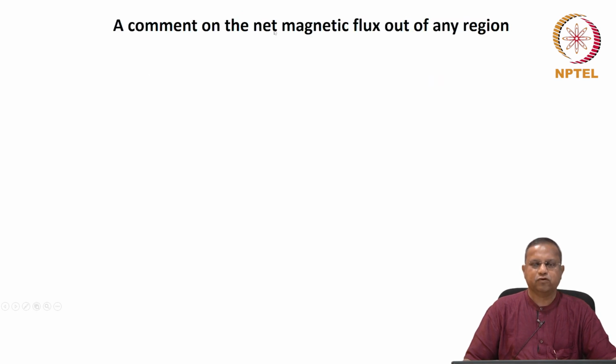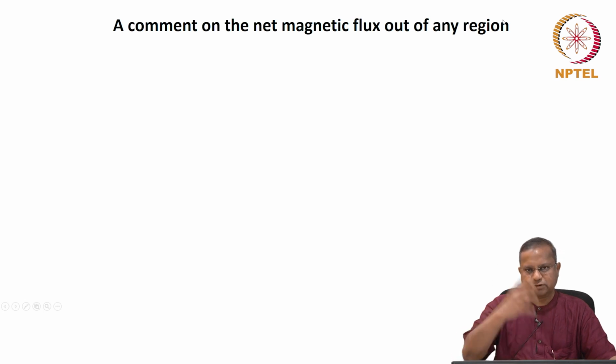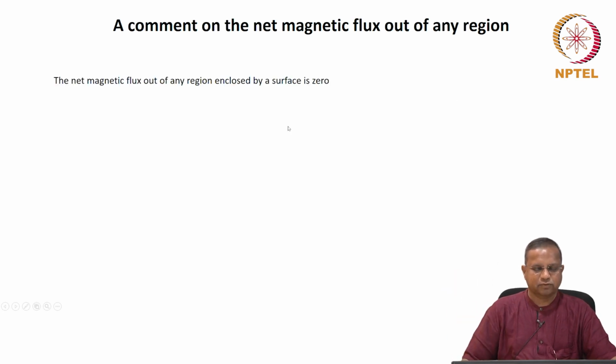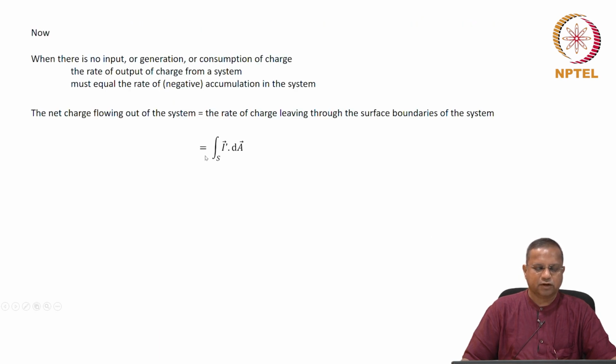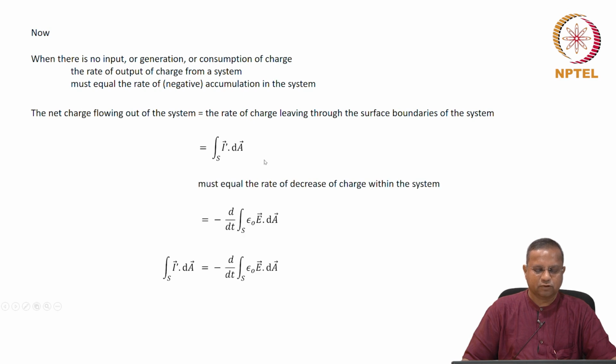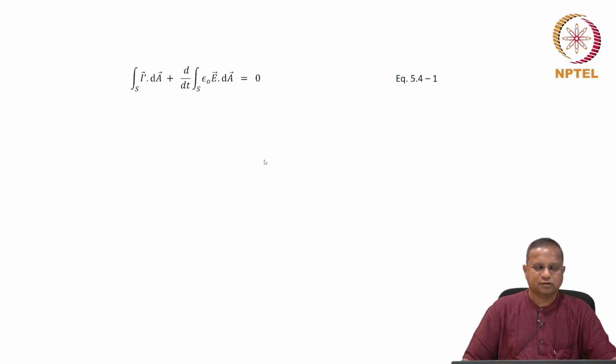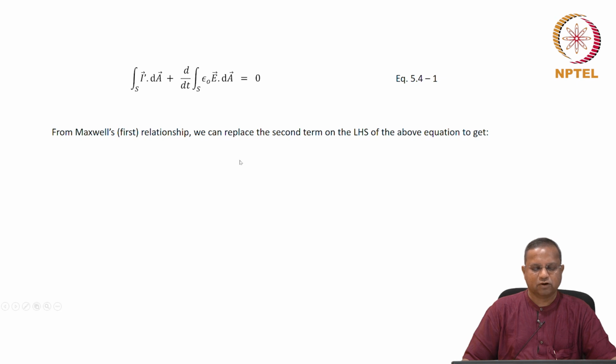Then finally, the fourth Maxwell's equation gives us a comment on the net magnetic flux out of any region. That's equal to 0. The net magnetic flux out of any region enclosed by a surface is 0, and that is what is given by this. So we also derived the integral form of the charge balance equation, the charge continuity equation, by considerations, Maxwell's relations, and so on and so forth.